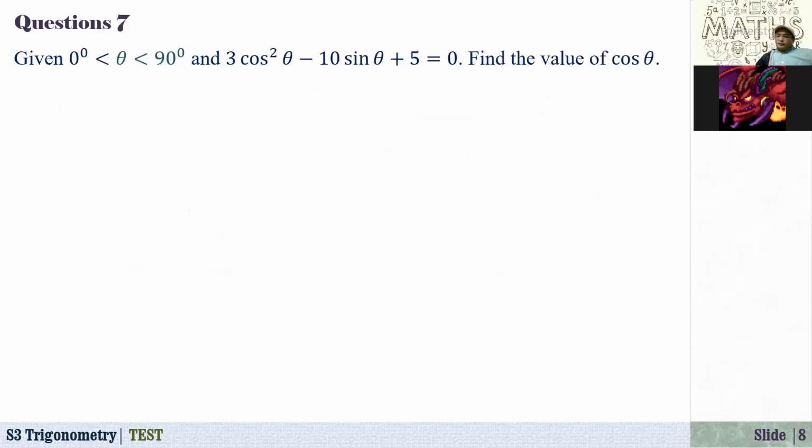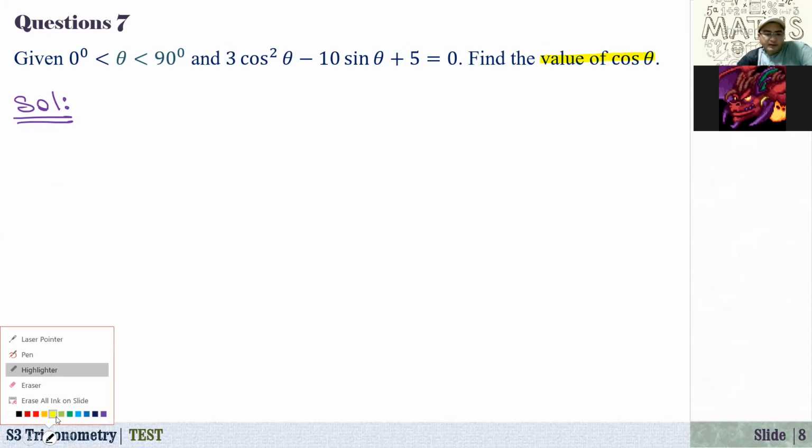Okay, next question, question 7. Given that theta is between 0 degrees and 90 degrees, and 3 times cosine squared of theta minus 10 times sine of theta plus 5 equals 0. Find the value of cosine of theta. So we have to find the value of cosine of theta.